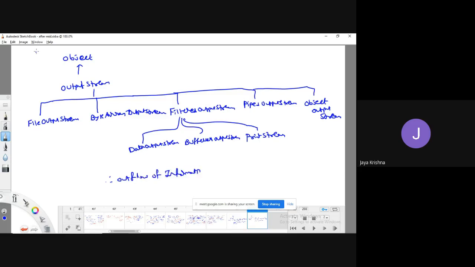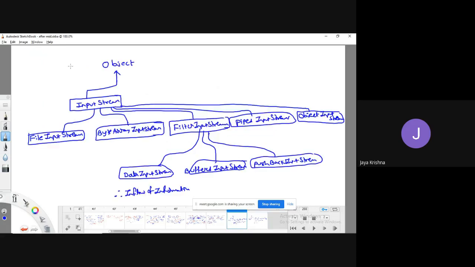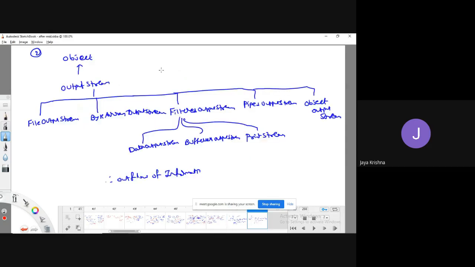Like I will take slide number 2 and slide number 1. Slide number 1 classes all belong to which kind of stream? Byte oriented streams. So this class also belongs to byte oriented streams.